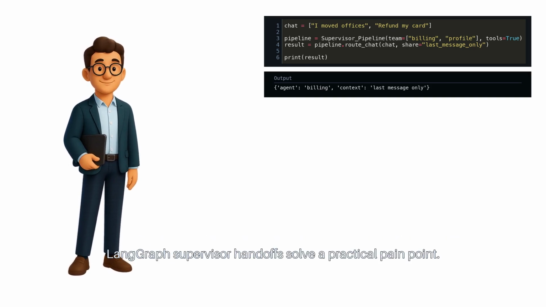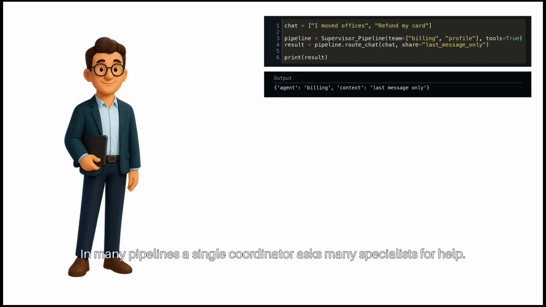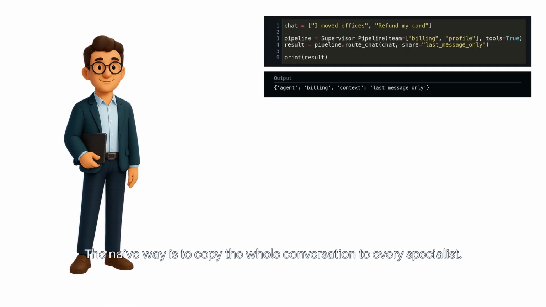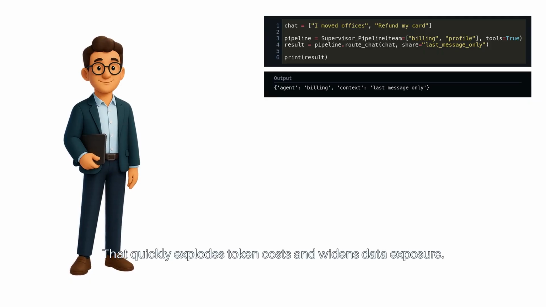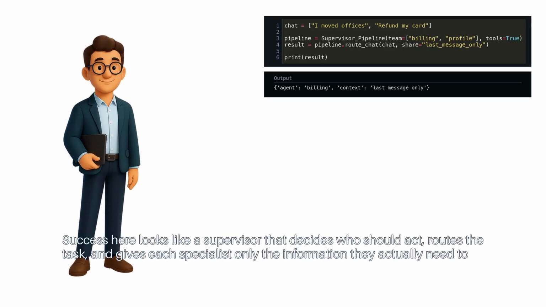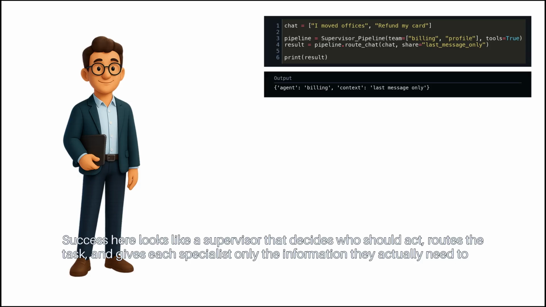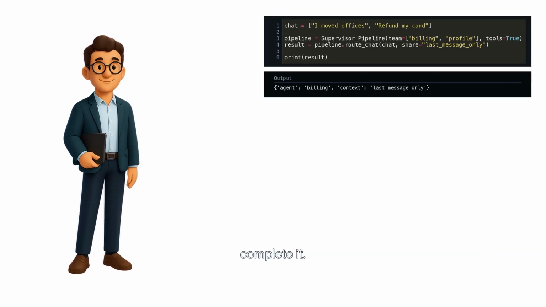LangGraph supervisor handoffs solve a practical pain point. In many pipelines, a single coordinator asks many specialists for help. The naive way is to copy the whole conversation to every specialist. That quickly explodes token costs and widens data exposure. Success here looks like a supervisor that decides who should act, routes the task, and gives each specialist only the information they actually need to complete it.